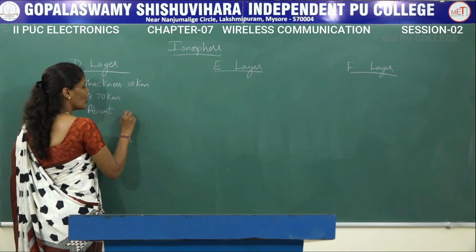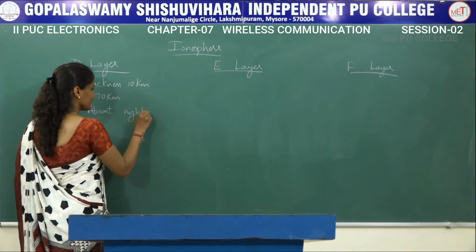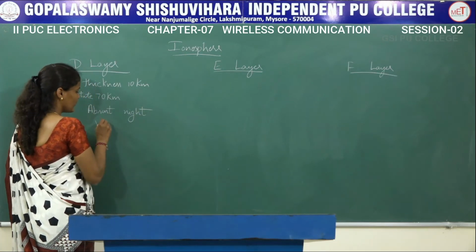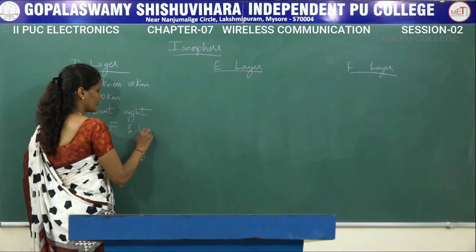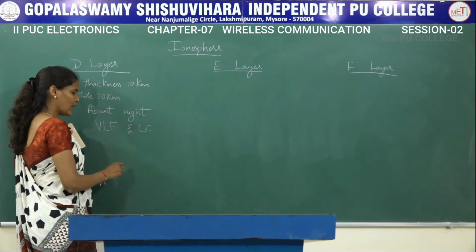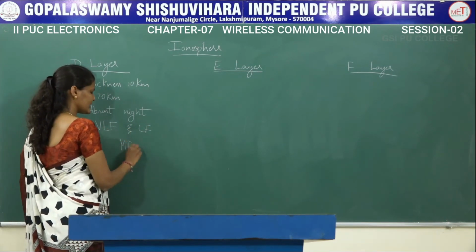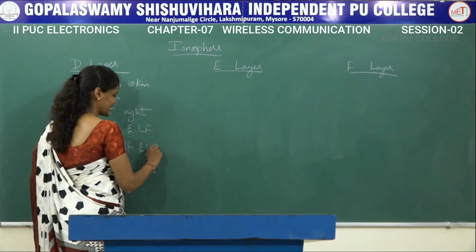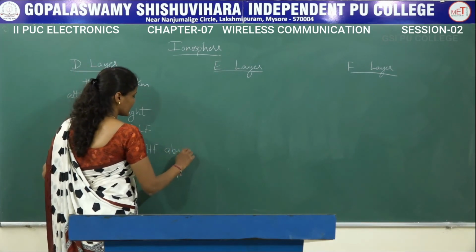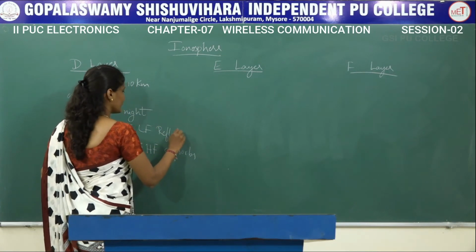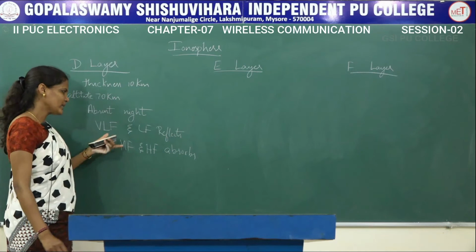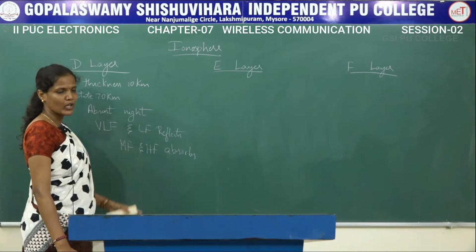It is present only during the daytime, and this reflects very low frequency signals and low frequency waves, whereas it absorbs medium frequency and high frequency signals. It absorbs, whereas it reflects low frequency and very low frequency. What is the meaning of this reflects and absorbs?